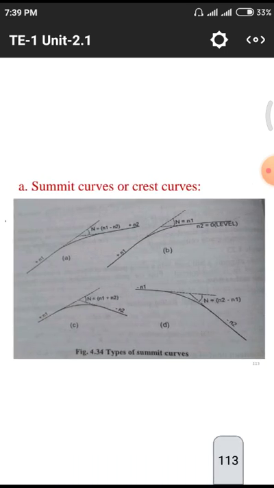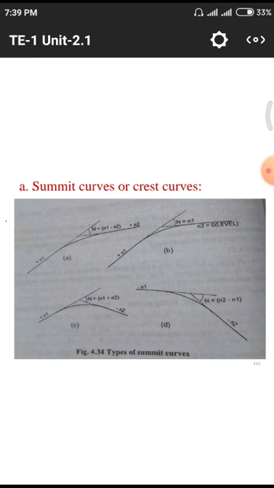These are the diagrammatic representations for summit curves. That means two or more lines join at a particular point with an angle of inclination, so those two lines join at the summit curve. Here we have four types of summit curves.